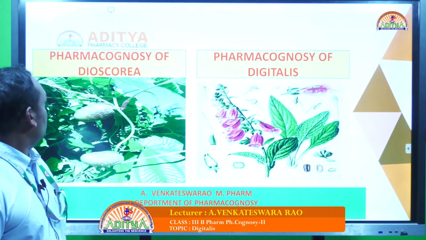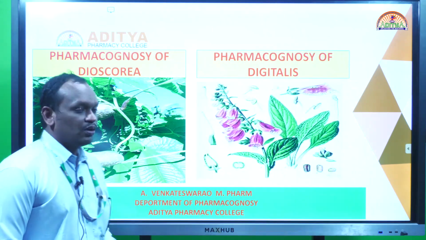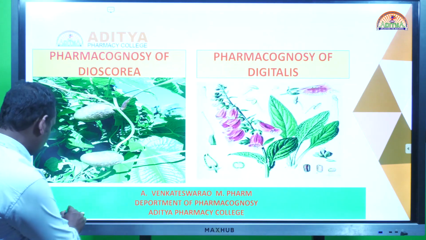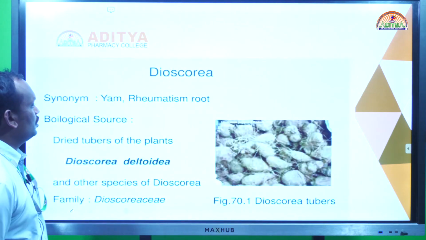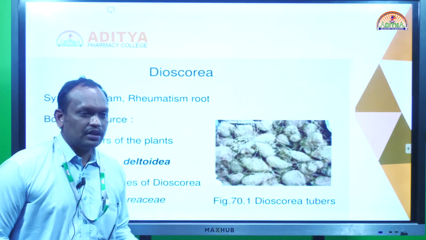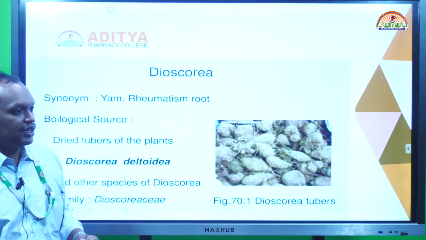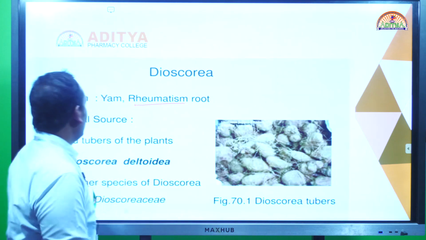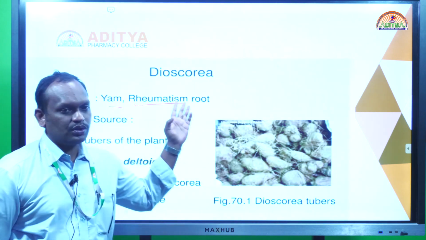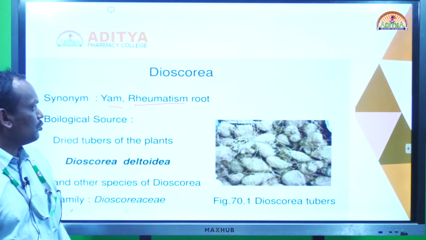Today I am going to discuss the pharmacognosy of Dioscorea and the pharmacognosy of Digitalis. So coming to the first, Dioscorea. Dioscorea is a crude drug obtained from Dioscorea deltoidea. It is also called rheumatism root and yam. The synonyms of Dioscorea root are yam and rheumatism root.